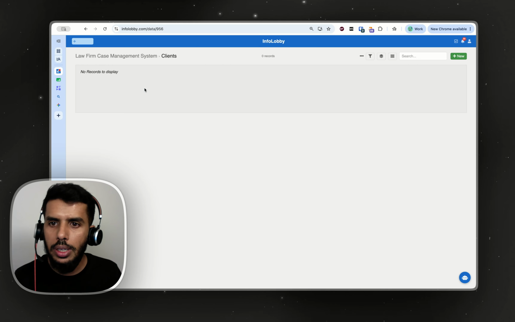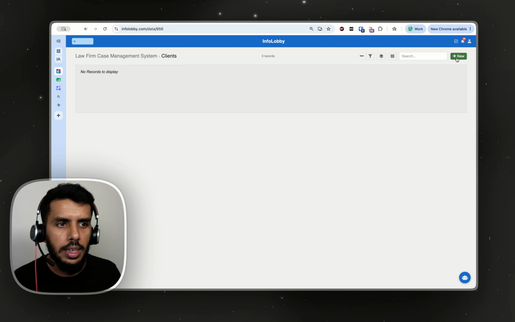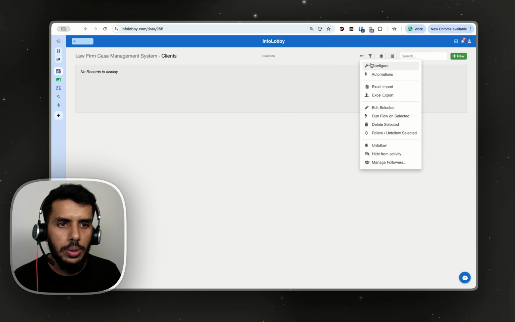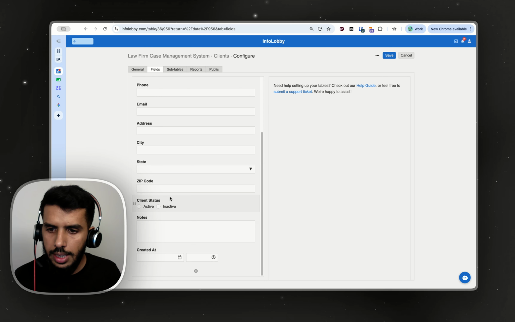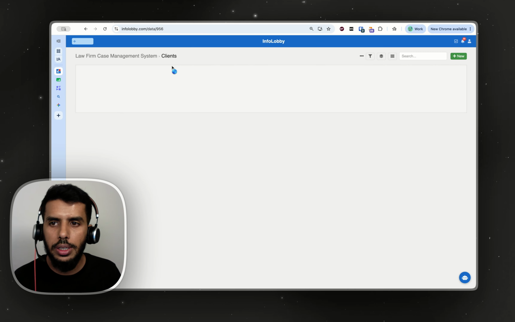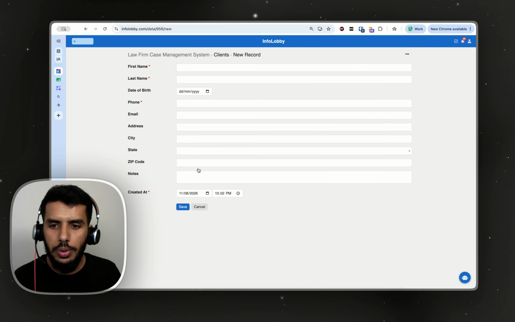Perfect. Now, if I look into my clients, I can click new, and you can see that a number of fields are going to come. Now, I want certain fields to be automatically set. For example, I don't want this while creating. So what I can do is go into the table and go to the settings, and then select the status to be hide on create and automatically make it active during the creation. So here we are. This is our creation field.